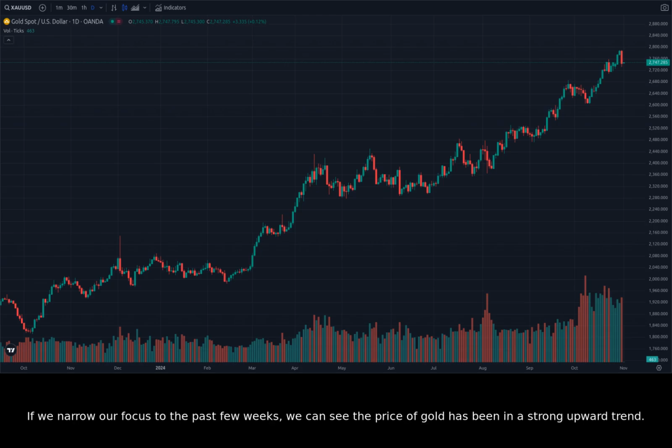prices. If we narrow our focus to the past few weeks, we can see the price of gold has been in a strong upward trend. It has broken through multiple resistance levels and made several new all-time highs. However, the price has pulled back from those highs, suggesting that a correction may be underway. The fact that the price is still above all its moving averages suggests that the long-term outlook for gold is